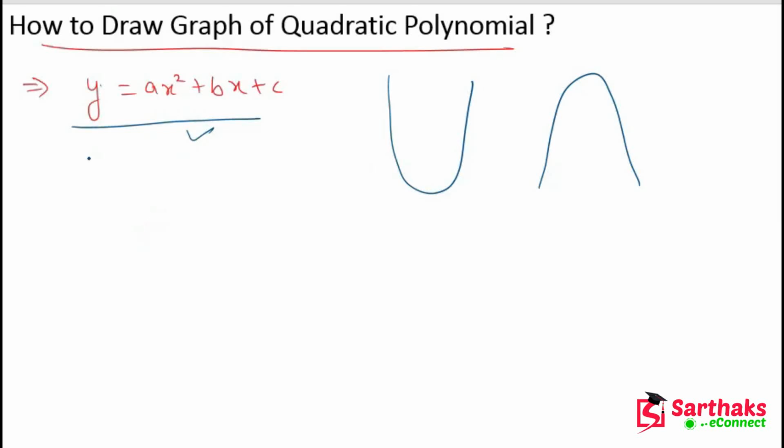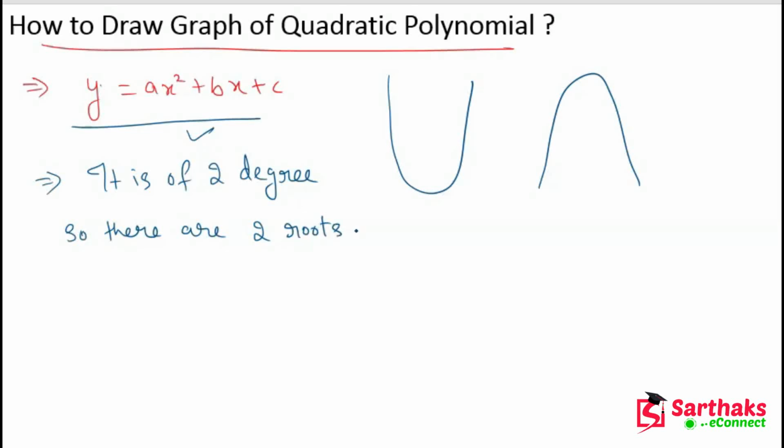Okay, my dear friends, and we know that it is of 2 degree. So there are 2 roots. The quadratic polynomial has 2 roots. And what are the roots? The roots are the values which satisfy this polynomial.